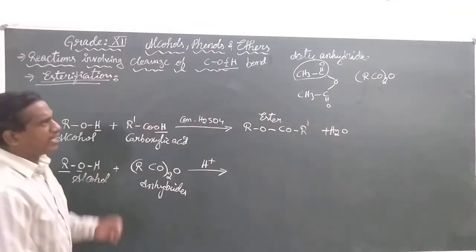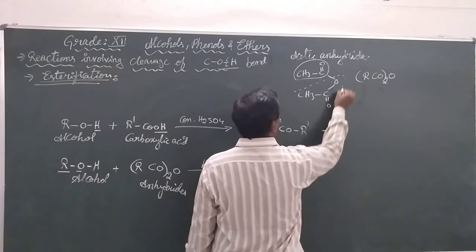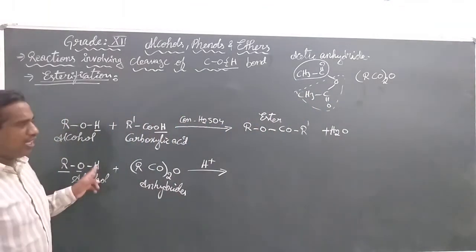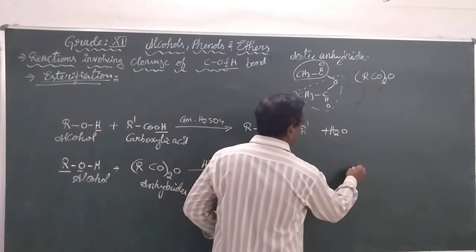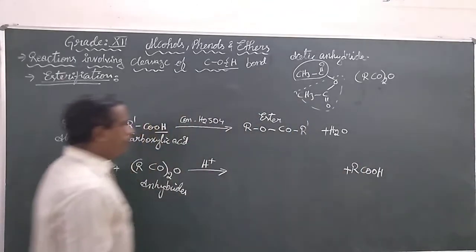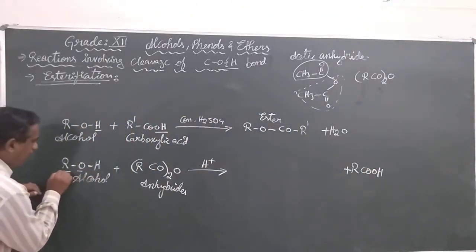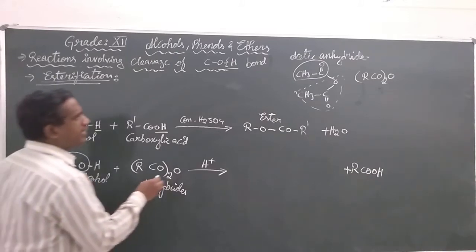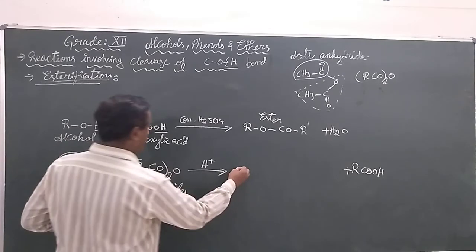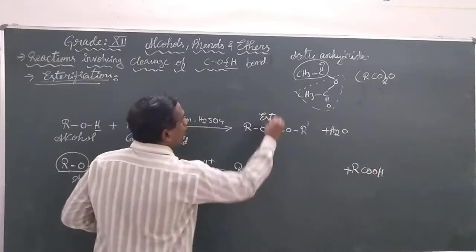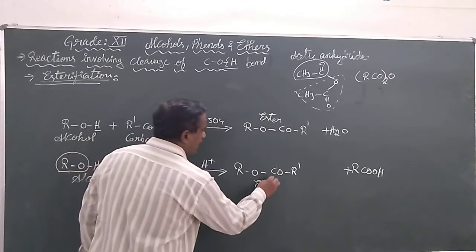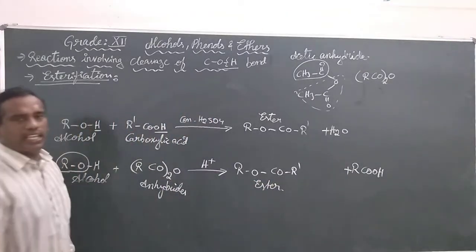The remaining part, that is CH3COO minus, will take up the hydrogen, forming RCOOH. But the main point is the RO will be reacting with the acyl group, and here it is forming the ester R dash.